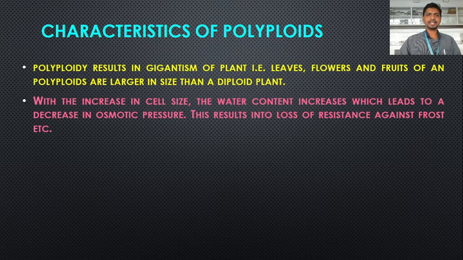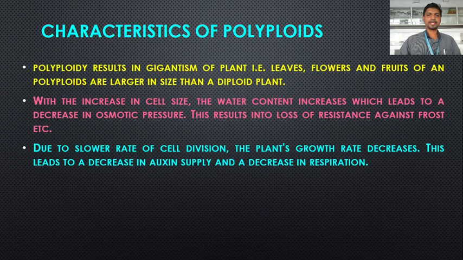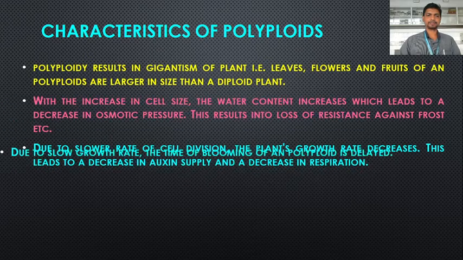With the increase in cell size, the water content increases, which leads to a decrease in osmotic pressure. This results in loss of resistance against frost. Due to slower rate of cell division, the plant's growth rate decreases. This leads to a decrease in oxygen supply and a decrease in respiration.